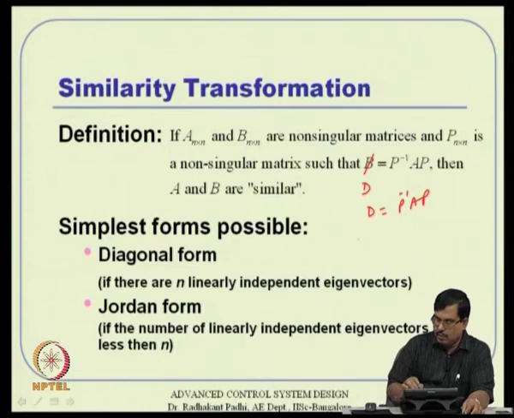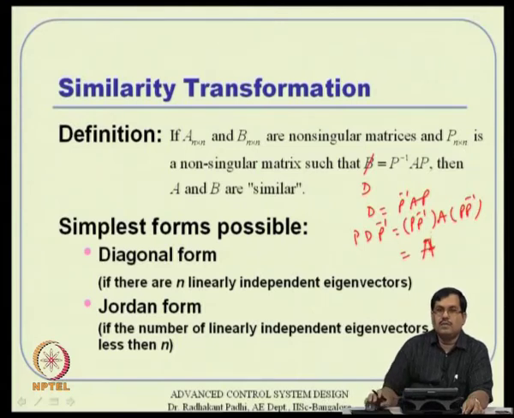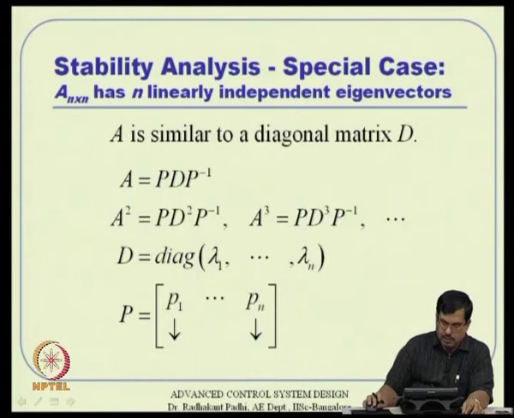So, if I take P D P inverse, then I am pre multiplying by P and post multiplying by P inverse, then it is P P inverse A P P inverse actually. Okay. So, this will be identity, that is identity. So, that is my A matrix. Okay. So, A is nothing but P D P inverse actually. So, that is what you are having here.